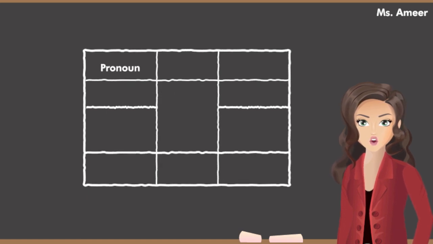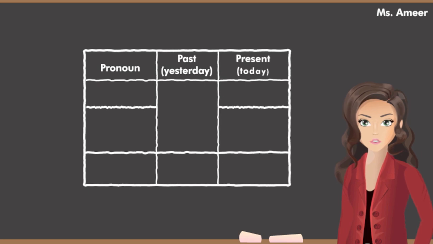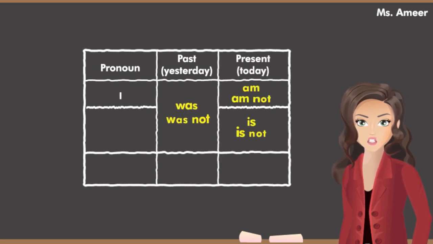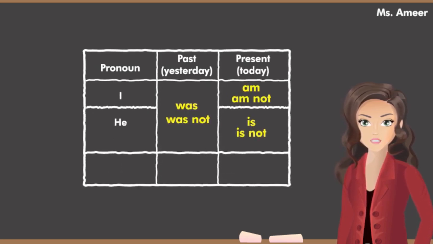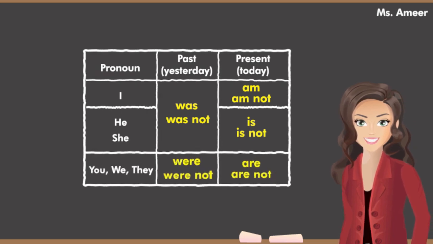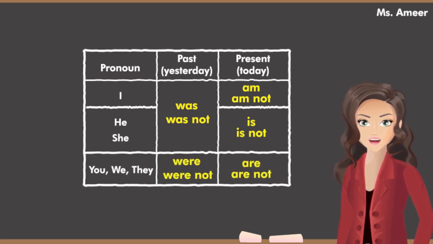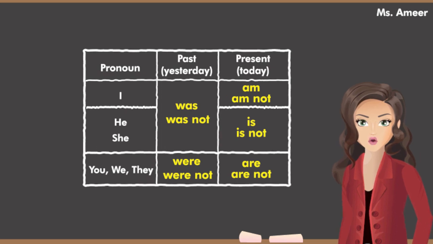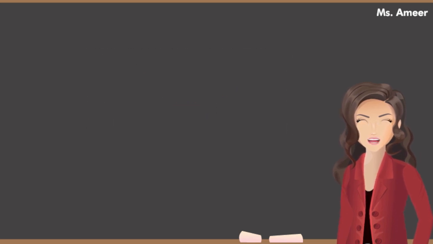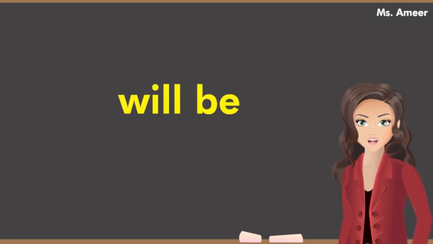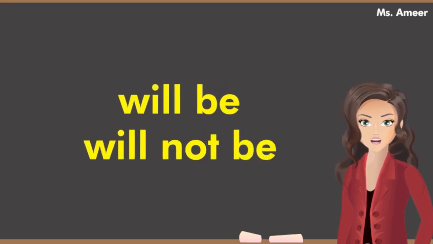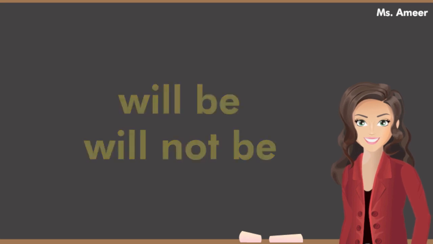We have learned how to use verb to be in the past and the present tense with pronouns I, he, she, you, we, and they. Let's look at the future tense. For future tense, you use will be or will not be for all the pronouns.